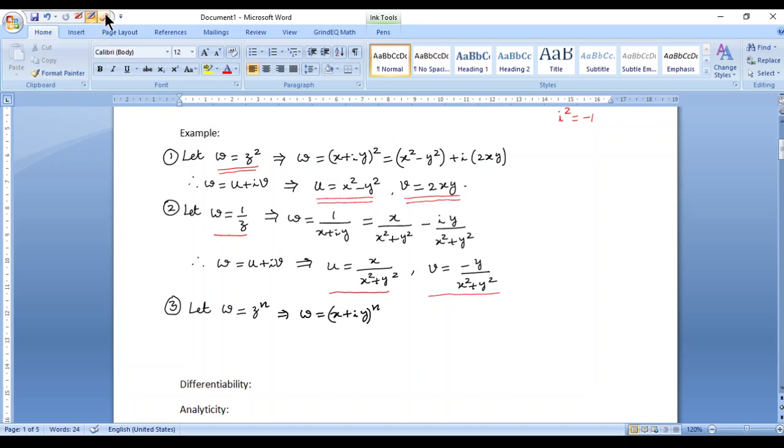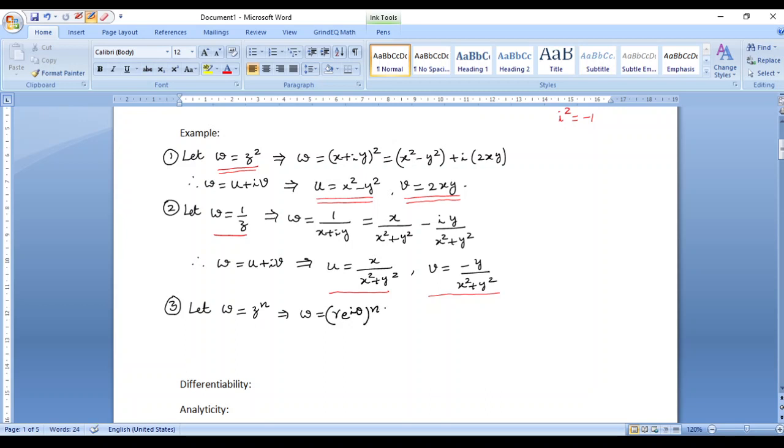So at times, when it becomes very difficult for us to simplify w to get u and v using the substitution x plus iy, we would take the corresponding substitution in polar form as z equal to r e to the power I theta.